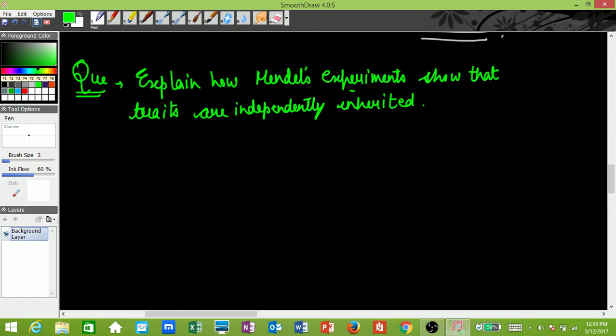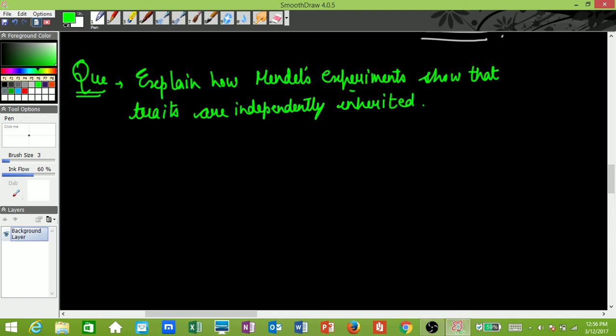Mendel performed experiments, right? In monohybrid cross, he performed some separate experiments. In dihybrid cross, he performed some separate experiments. But if you try to study, there is one thing which we see, and that is that different kinds of traits are independently inherited. What this basically means is that if we have, suppose, the color of the seed and the shape of the seed, they are not dependent on each other, right? Their inheritance is independent. Color of seed has its own mechanism of inheritance and the shape of the seed has its own mechanism of inheritance.